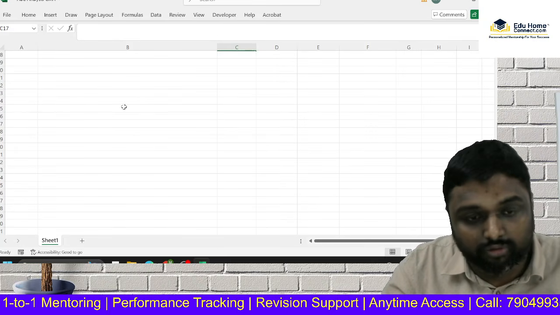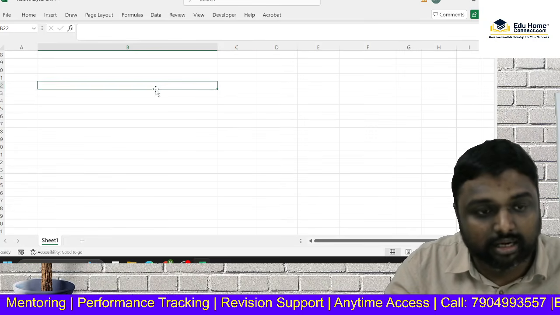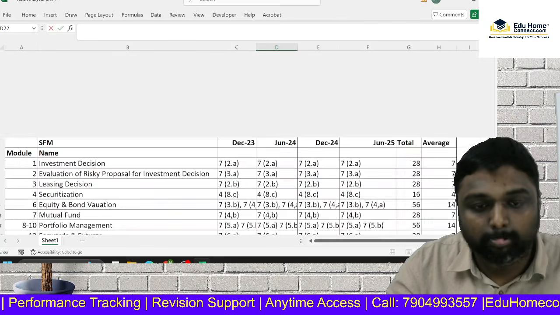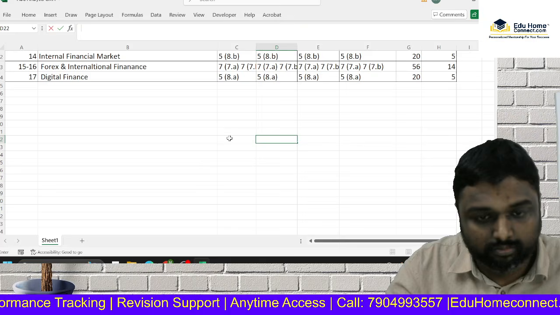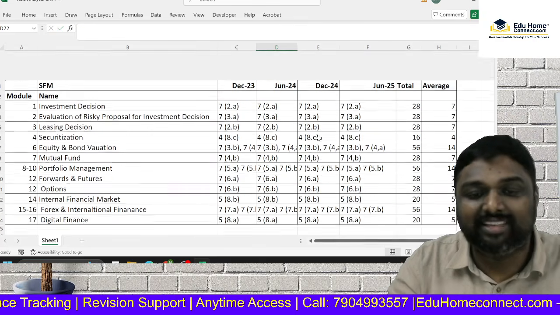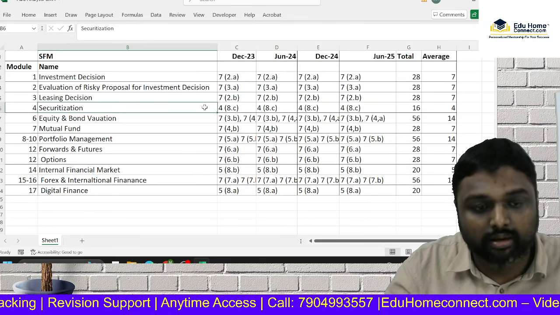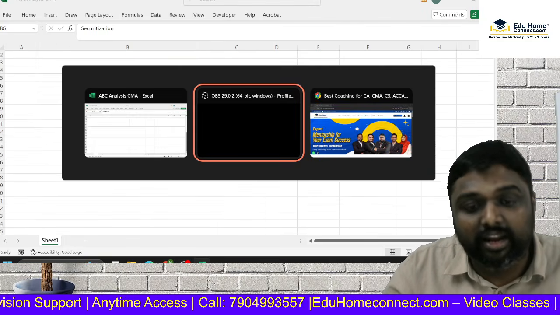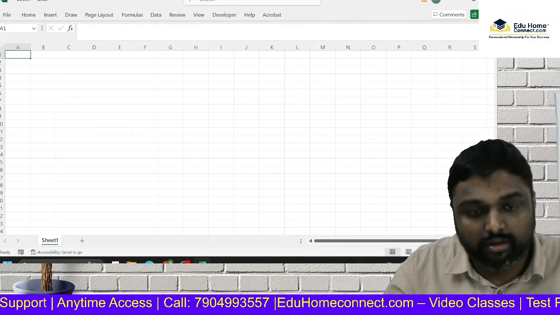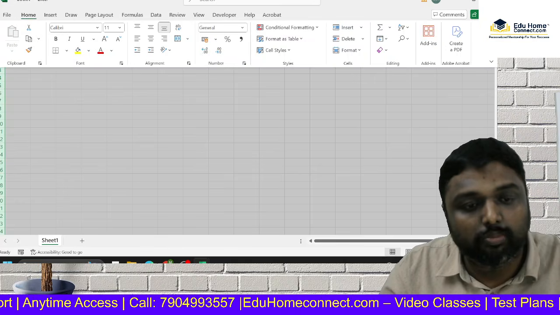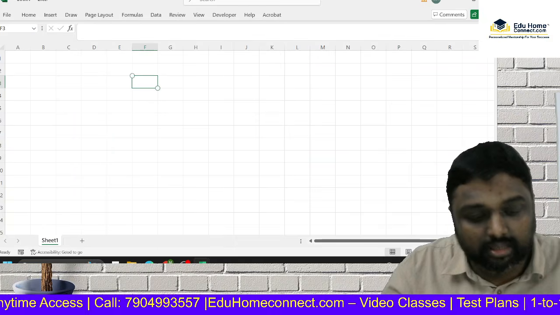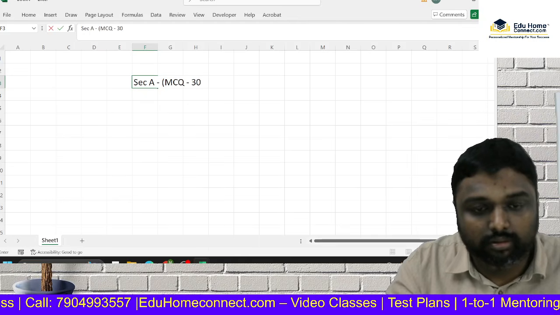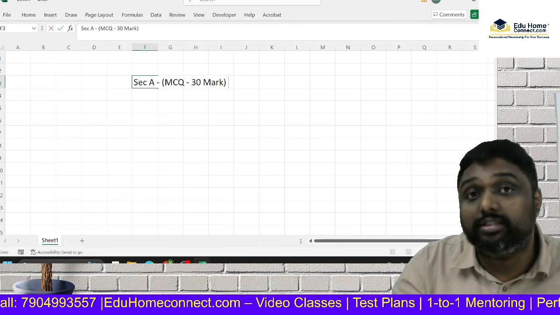As all of you know, your exam consists of two parts. What are the two parts? Can anyone tell me? Yes, first is the MCQ part, and the other one is the descriptive part. What is the weightage of the MCQ part, friends? The weightage of the MCQ part is 30 marks. So in section A, we have MCQ 30 marks. The MCQ I will discuss separately.